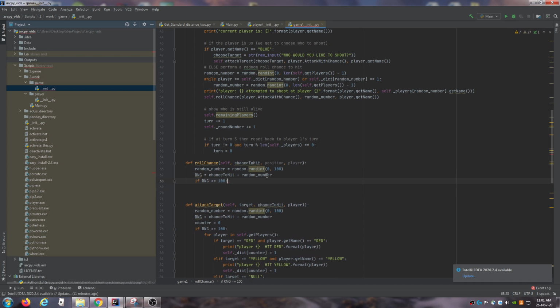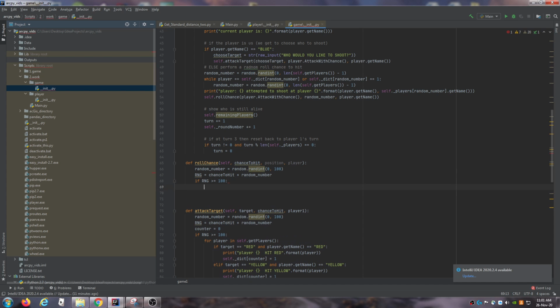All we need to do is, if we've definitely hit, then we'll just print player blah blah hit. So player red hit someone. Well, we don't care who it is right now. Player that dot format. We're just going to say player, so this is just the player dot get name, which we're passing in as player.